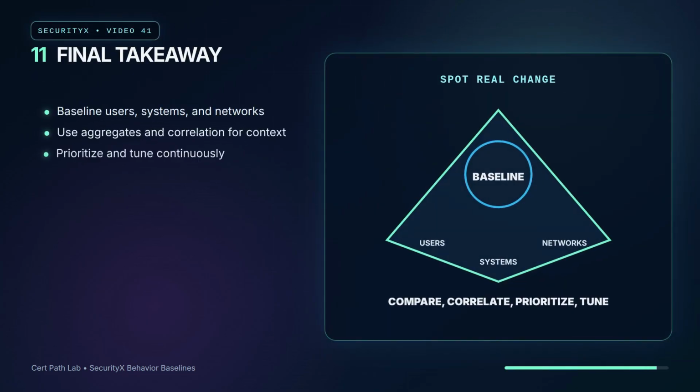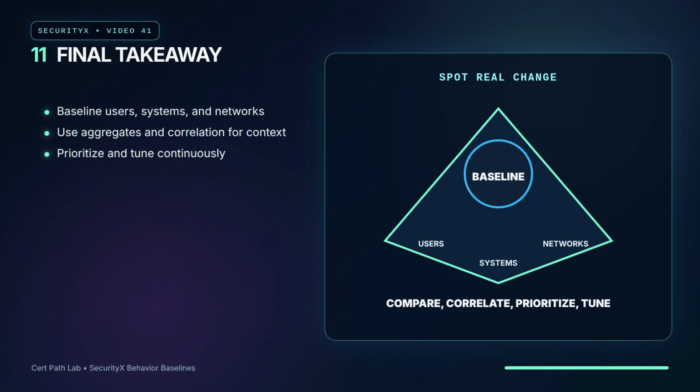The key takeaway is that baselines turn monitoring into comparison. Users have rhythms, systems drift, and networks follow traffic lanes. Aggregate analysis shows trends. Correlation adds context. Prioritization focuses the SOC on risk and confidence. For SecurityX, the senior answer is not to chase every odd event. It is to spot real change, explain why it matters, and tune the model as the environment changes.